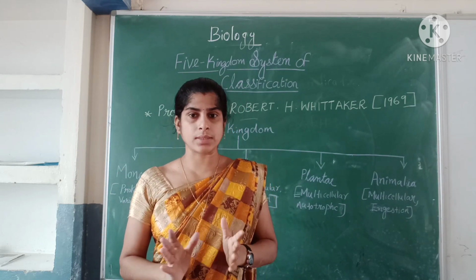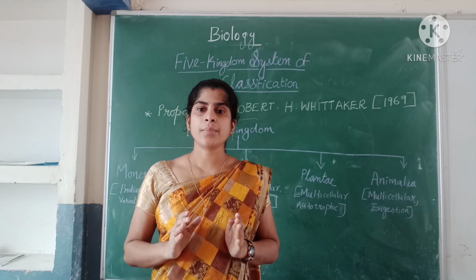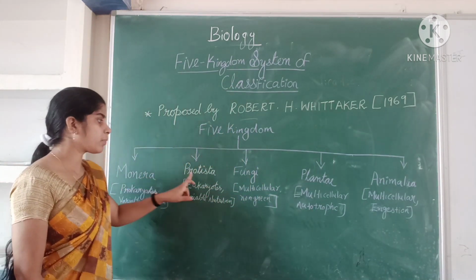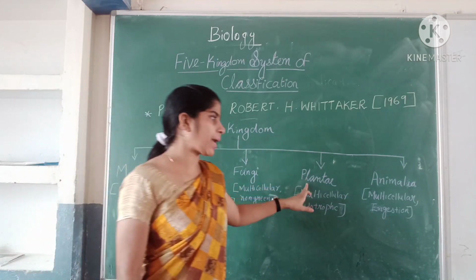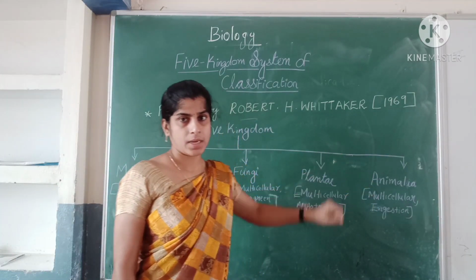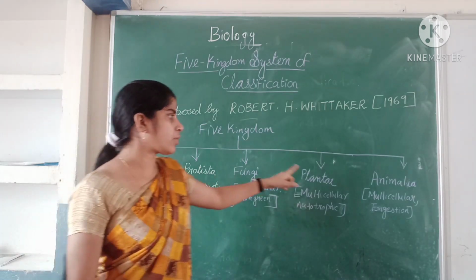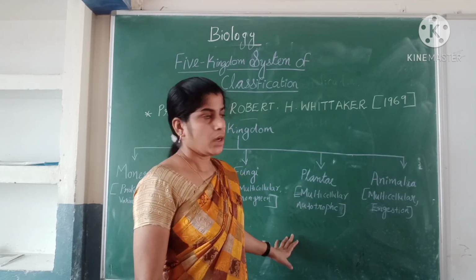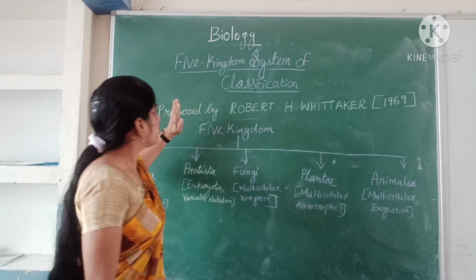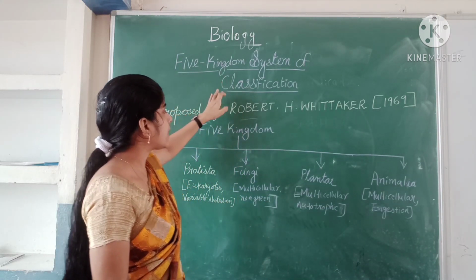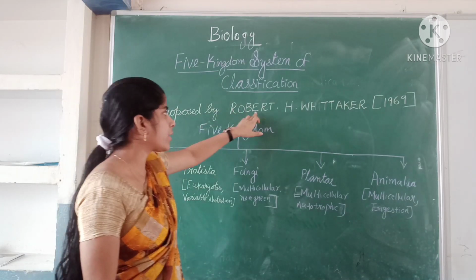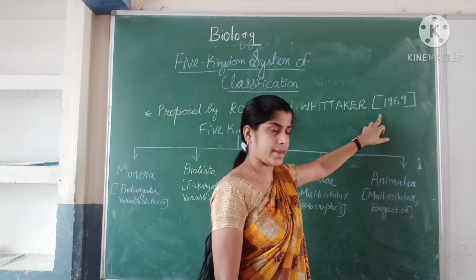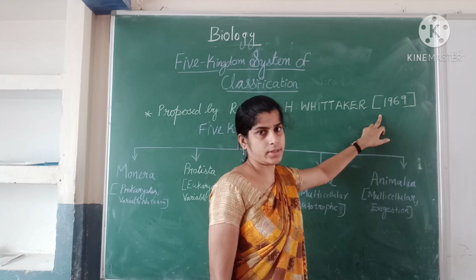This form of classification includes five kingdoms, that is Monera, Protista, Fungi, Plantae, and Animalia. Is it clear? So these are the five kingdoms. The five kingdom system of classification was proposed by Robert H. Whittaker in 1969, which we already discussed yesterday.